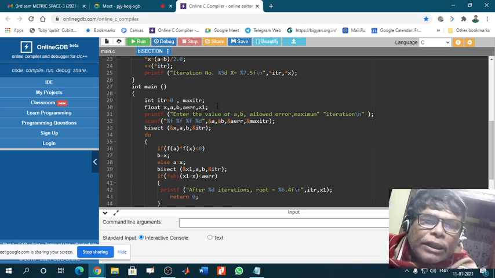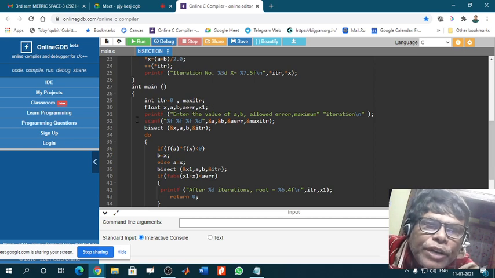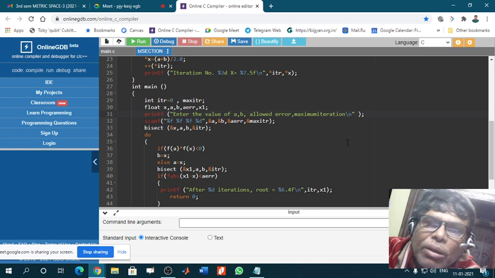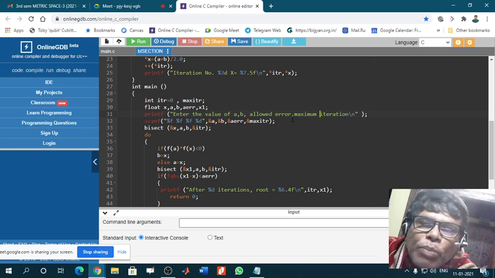Okay, next thing is printf. So you have to enter the value of a, b, allowed error, maximum iteration. Maximum iteration, I have changed it. So that means we shall enter here 4 values: a, b, allowed error, and maximum iteration. Now this printf is a command.